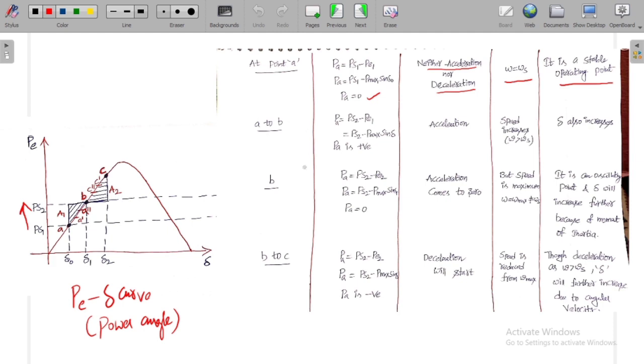From A to B, the accelerated power is positive. Why? Because the shaft power is more now. The electric power in this region is always lesser than this power, if you observe. As the accelerated power is positive, there will be acceleration.